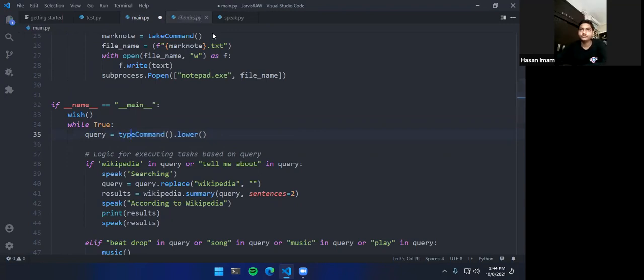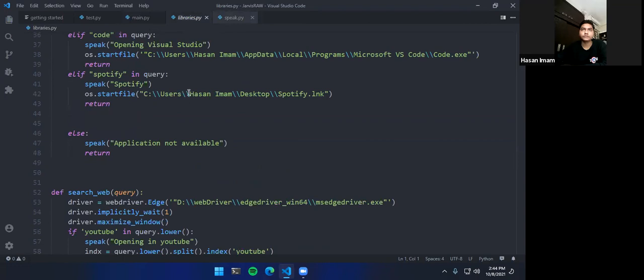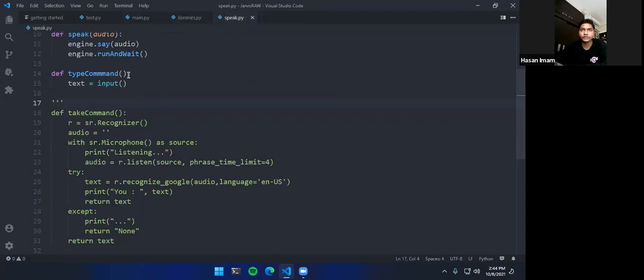All right. So we have the type command function. If you don't have a mic, you can just go with the type command function that I have defined here instead of take command. You can see how simple it is. To listen, we have to do all this stuff: we have to send our audio to Google and receive packets back and forth. In the type function, we have just input. Once you try it, it will accept your input.